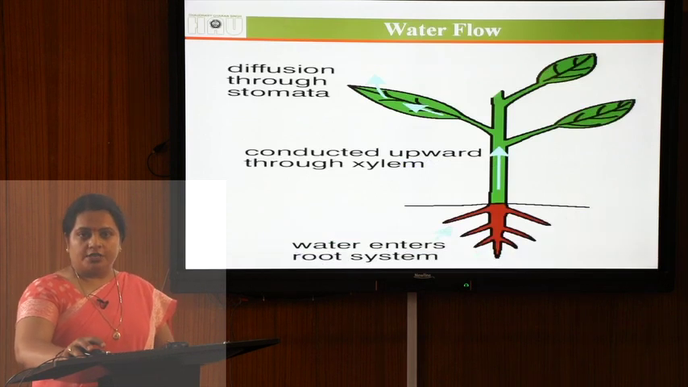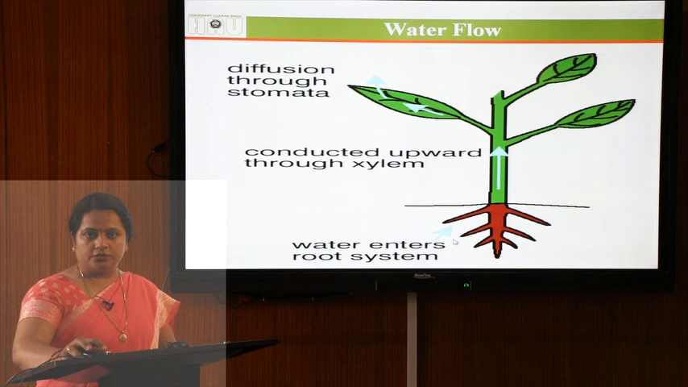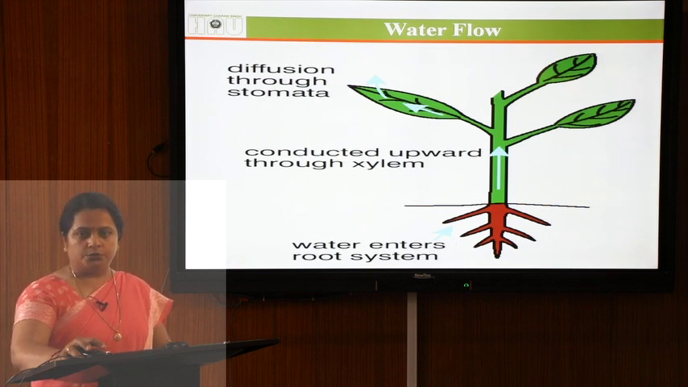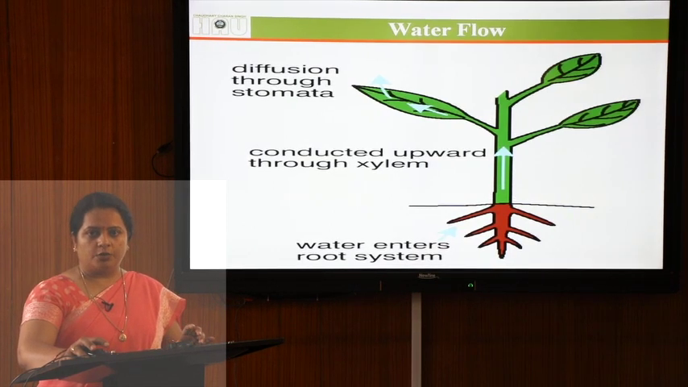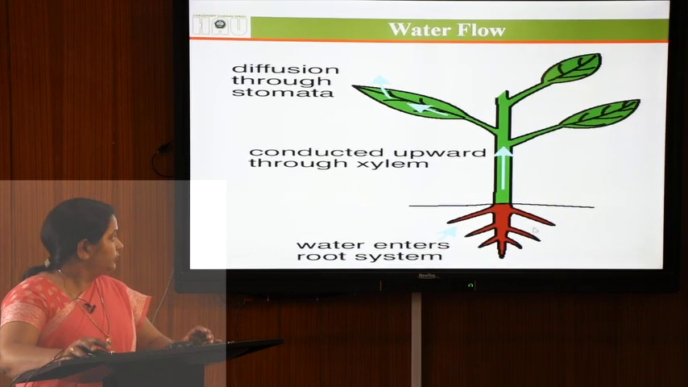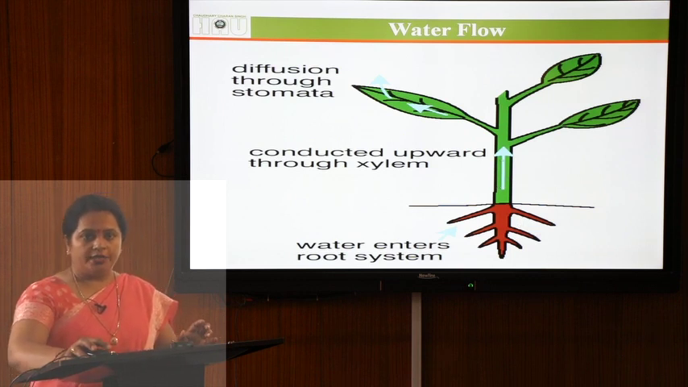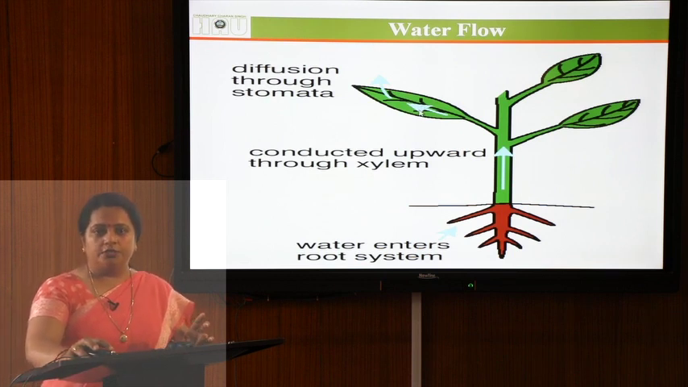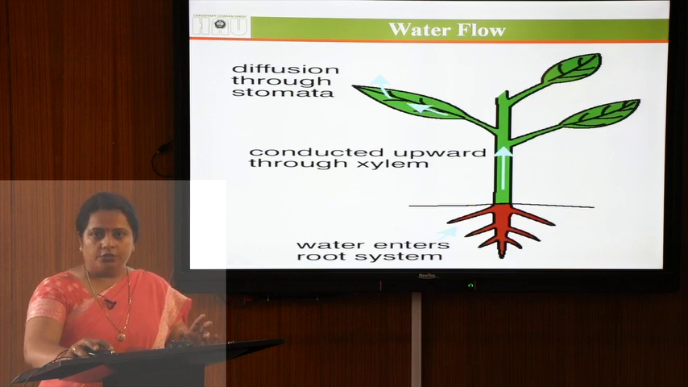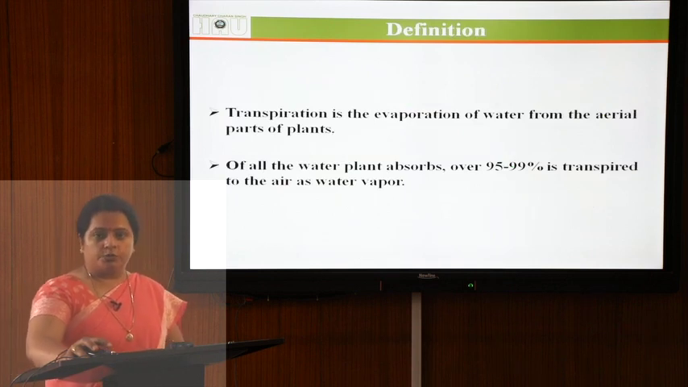Before we start with transpiration, we should know about the absorption of water. We have already studied in the last lecture that absorption of water occurs through the roots or the root hairs and it reaches the xylem of the root. From the xylem of the root it is conducted upwards through the xylem stream of the stem and finally reaches the xylem of the leaf, from where it diffuses into the atmosphere with the help of the stomata. So, we will start with transpiration.